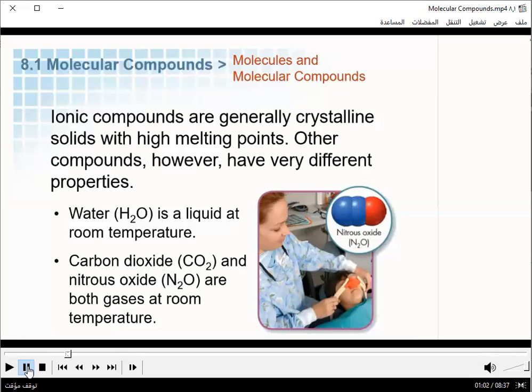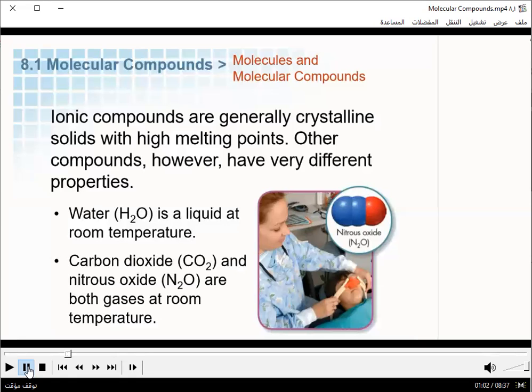Now, we have studied ionic compounds in chapter 7. An ionic compound results from the reaction between which types of elements? Cations and anions, teacher.